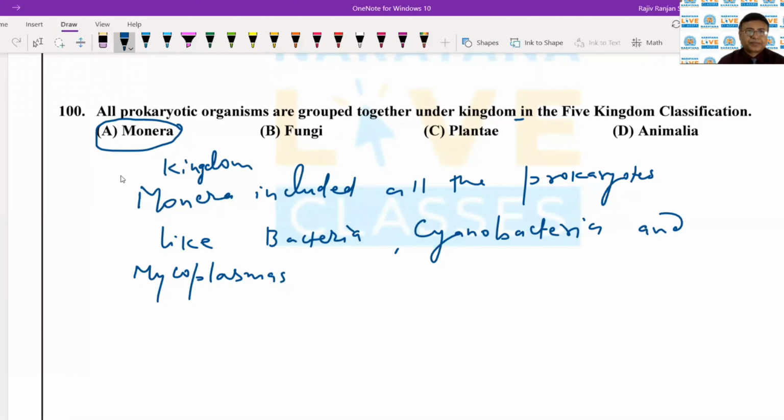So here, this kingdom had been given under the 4 kingdom classification that was given by Copeland.